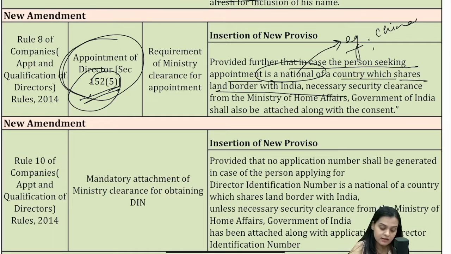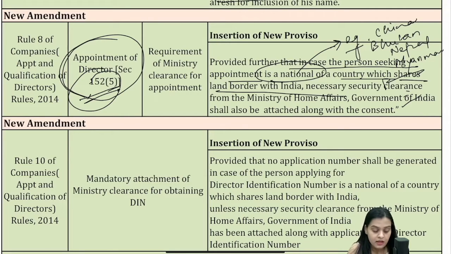Example China, Bhutan, Nepal, Myanmar, right? Bangladesh, etc. Sri Lanka does not share a land border with India.